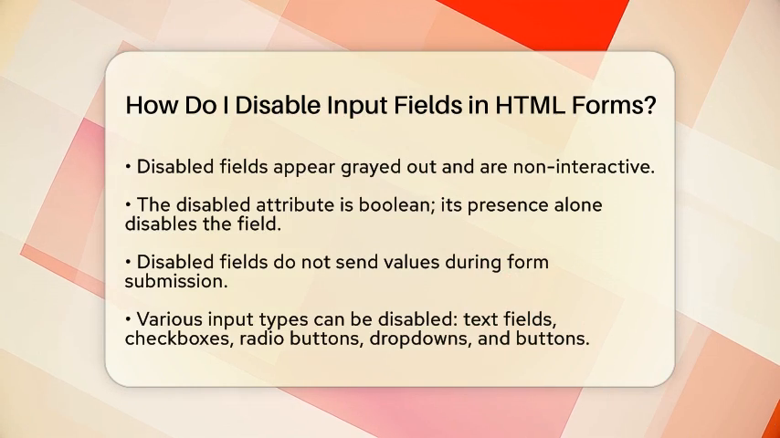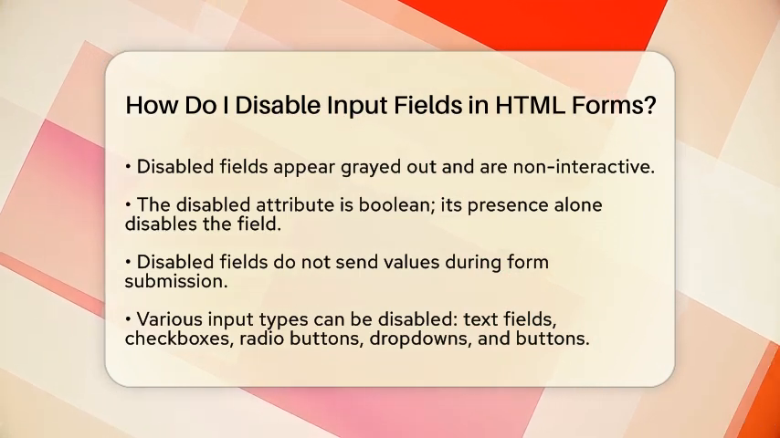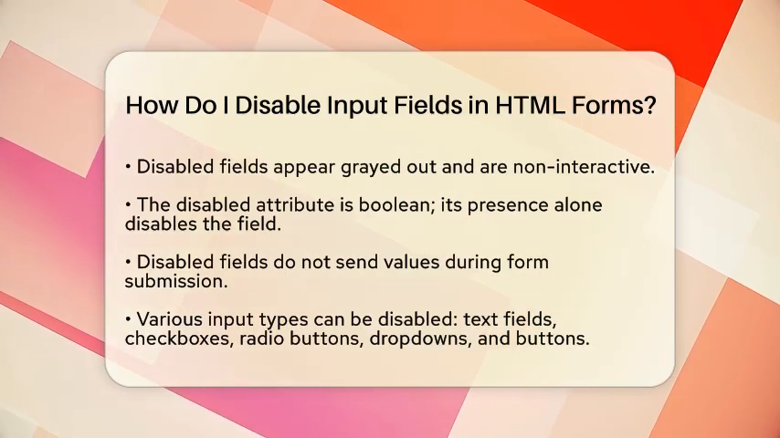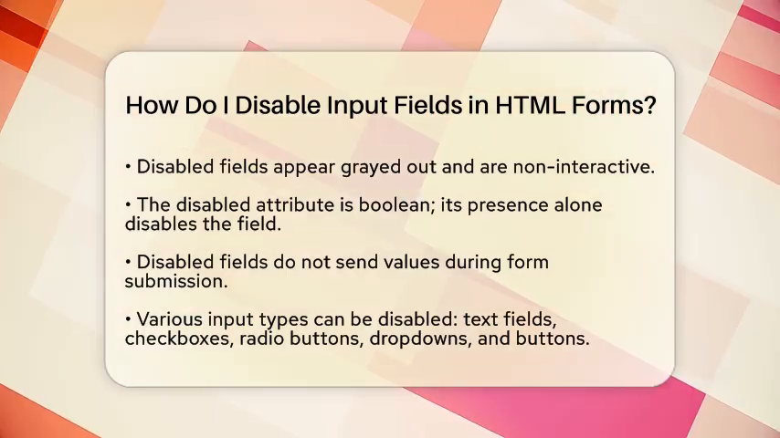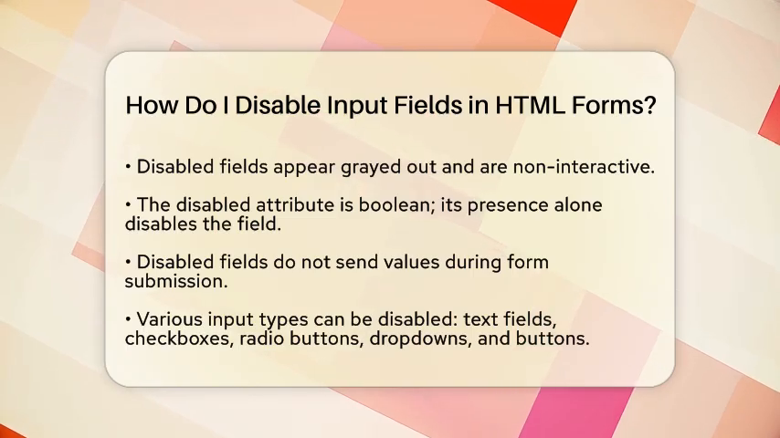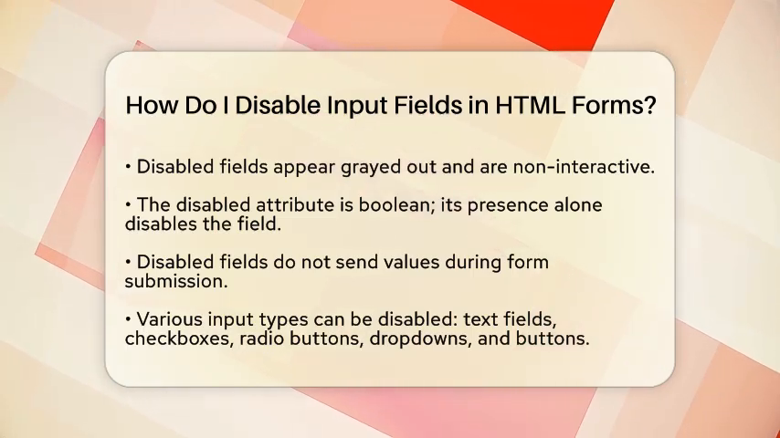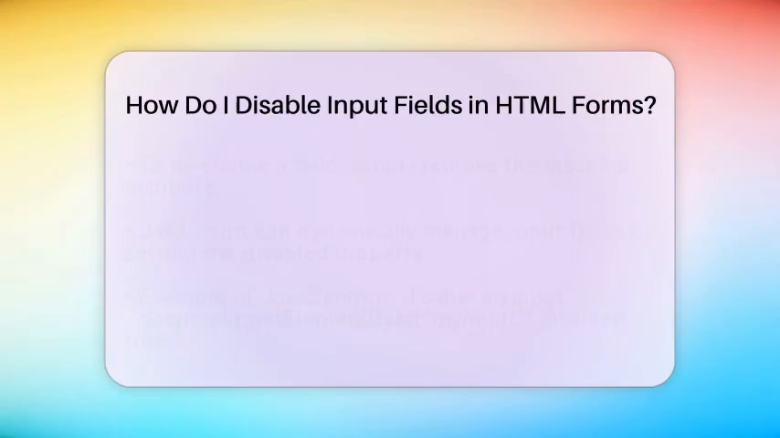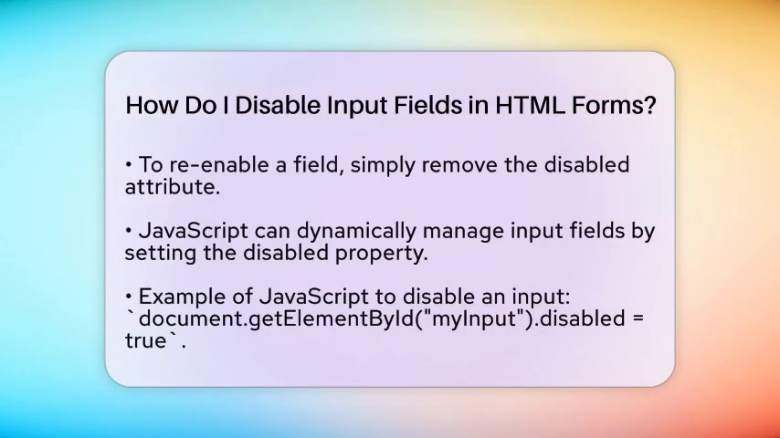It is important to note that disabled fields do not send their values when the form is submitted. This can be useful if you want to keep certain data from being processed. You can disable various types of inputs, including text fields, checkboxes, radio buttons, dropdowns, and buttons. This flexibility allows you to manage user interactions effectively. If you need to enable the field again, simply remove the disabled attribute.